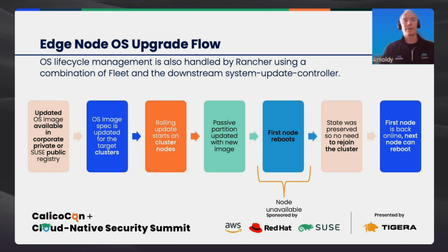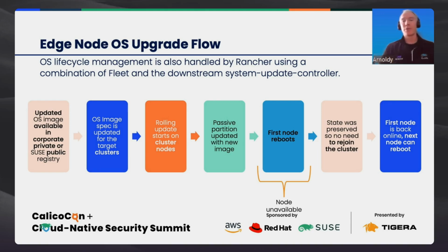And once that container image is available to Rancher, we can identify which target clusters need to receive that updated node operating system image. At that point, Rancher server is going to take over and do everything else automatically. It's going to deploy the container image down to the individual nodes.